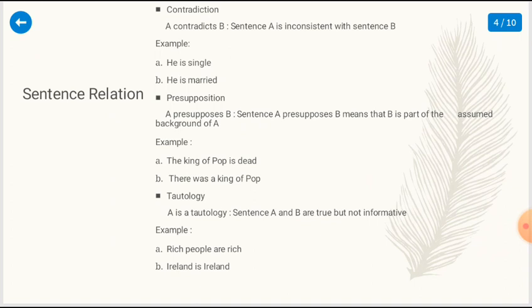And the last one is tautology. A is a tautology. Sentence A and B are true but not informative. Jadi kalimat A dan B ini di tautology itu benar, tapi dua kalimat tersebut tidak memiliki makna yang informatif. For example, rich people are rich. Ireland is Ireland. Of course, rich people are rich.